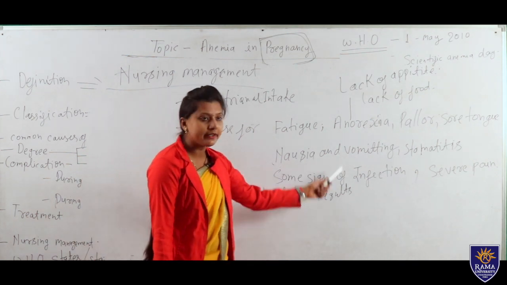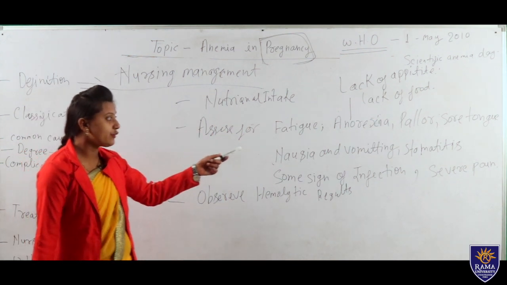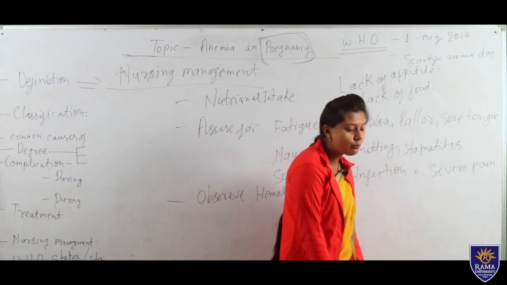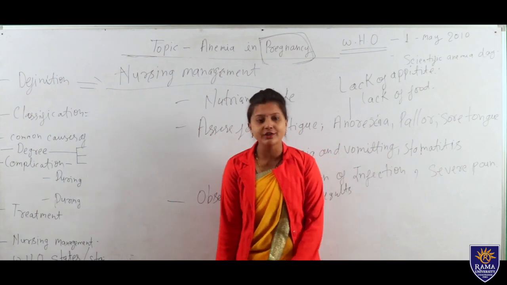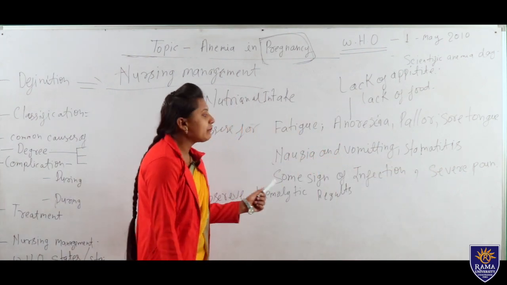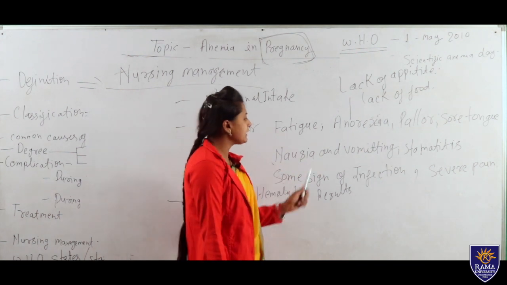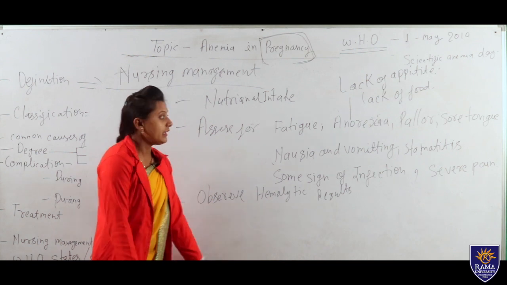Then nausea and vomiting also need to be assessed. Next we can assess for stomatitis. Infection or inflammation of the mucous membrane of the mouth is called stomatitis. Next are any signs of infection; if any other signs of infection are there, we need to assess them in nursing management.